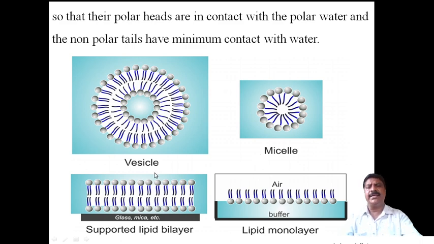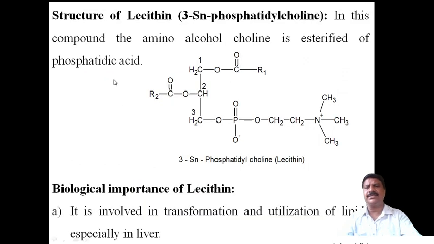Now there is an example for that, phospholipids. There are four examples in your syllabus. The first one is called lecithin. Now the structure of lecithin. Lecithin is an example of phospholipids, in which this is the 3SN phosphatidyl choline. Phosphatidyl choline is also called lecithin. Lecithin is a common name, but we can write it specifically as 3SN phosphatidyl choline.